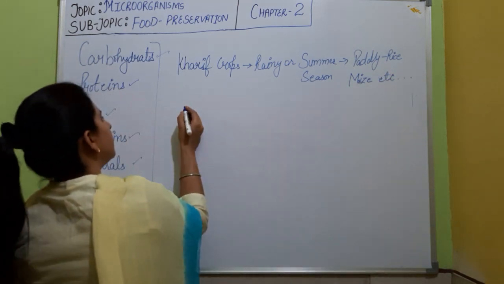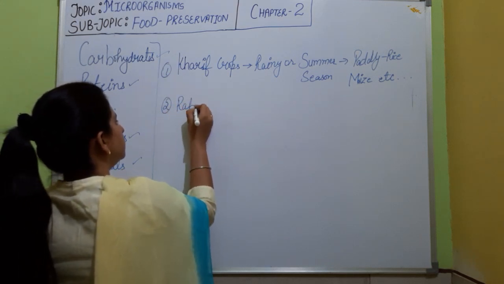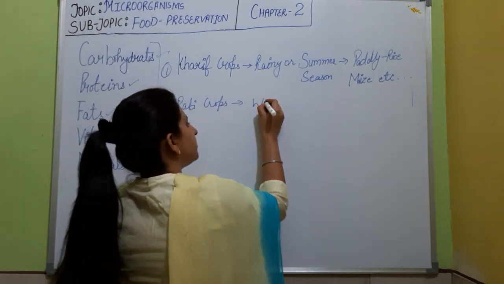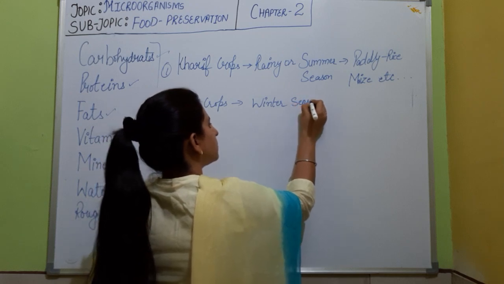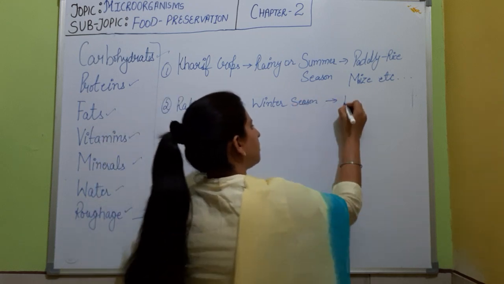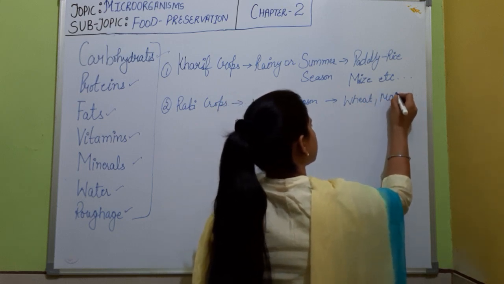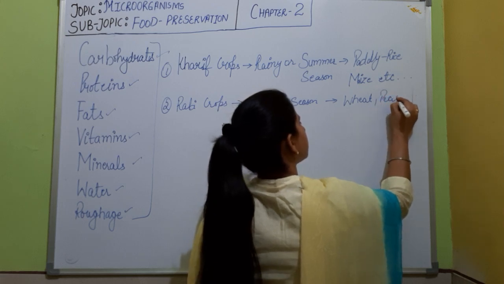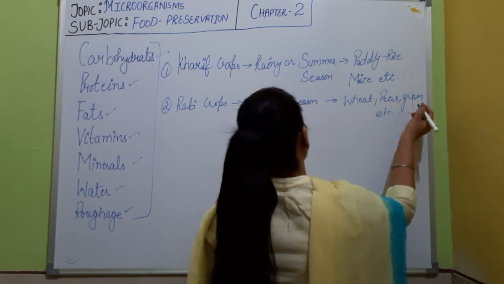Many more are there. The second one is the rabi crops. They are the winter season crops. Examples are wheat, peas, gram, etc. Many more are there.